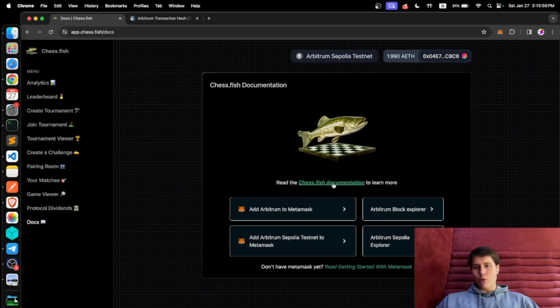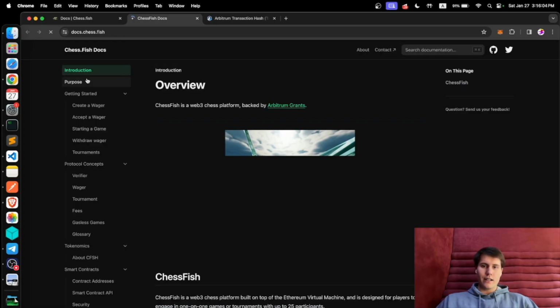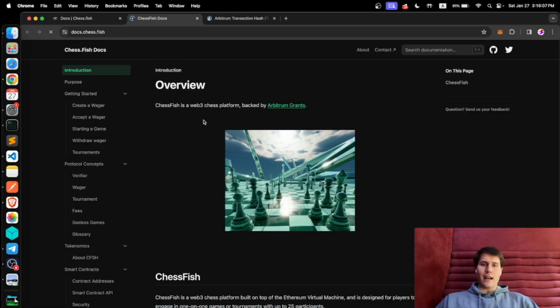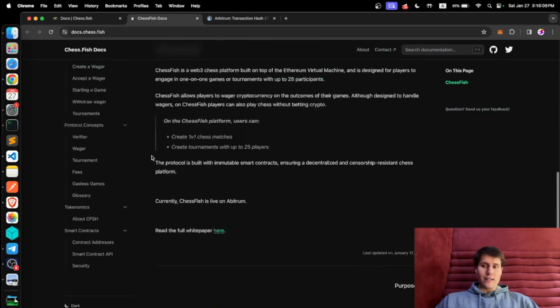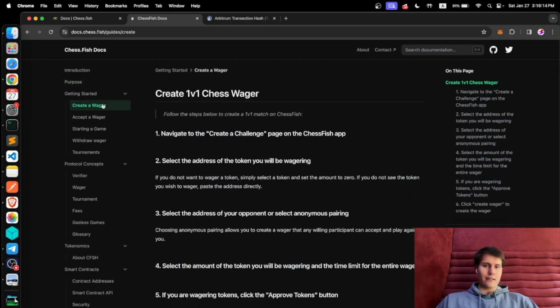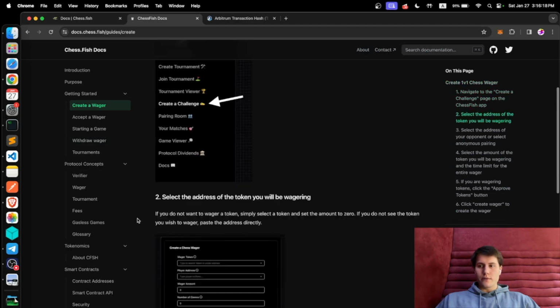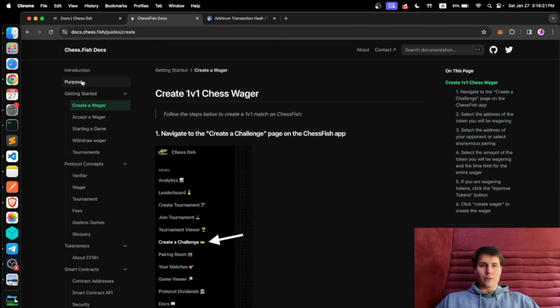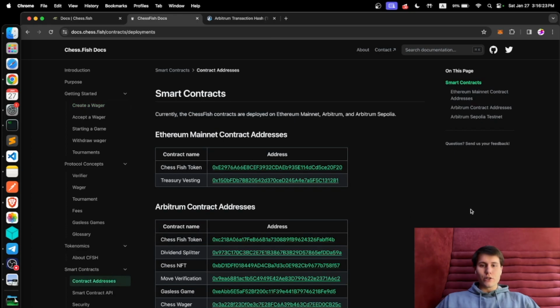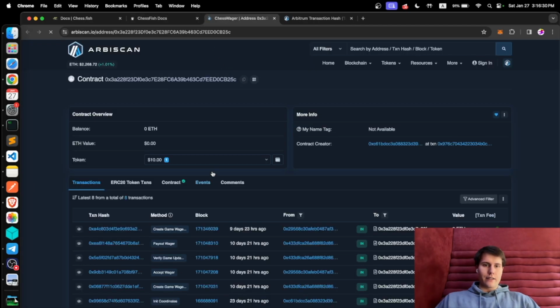So if you have any more questions about how to use ChessFish, probably the best resource to get started is to take a look at the documentation. And I try to update this as much as possible and there's a lot more that's going to be here in the future. But hopefully all of this, the docs, will be able to answer most of the questions that you have. You can also take a look at all of the deployed smart contracts. So for example, take a look at the ChessFish wager contract.